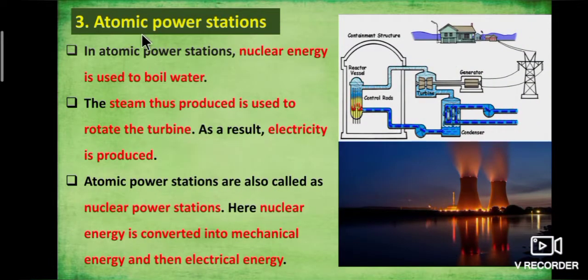Third one, atomic power stations. In atomic power stations, nuclear energy is used to boil water. The steam thus produced is used to rotate the turbine. As a result, electricity is produced.